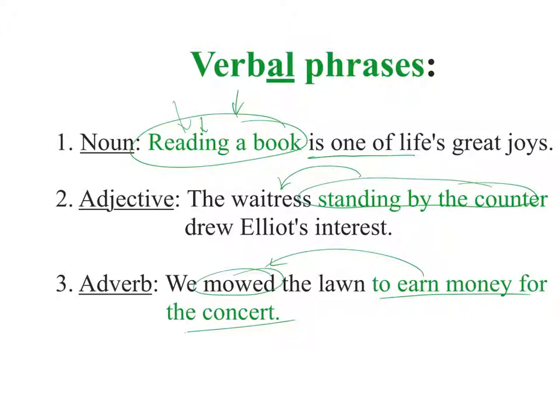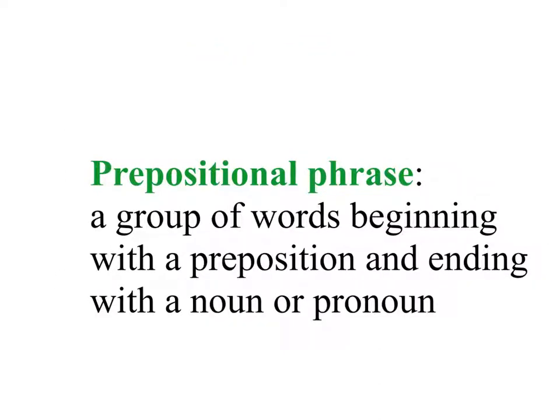But the one I want to focus on most is next. And that is the prepositional phrase. A prepositional phrase is a group of words beginning with a preposition and ending with a noun or pronoun. Now, it might be handy here, if you're forgetting what a preposition is, to go back quick and watch the video about prepositions. Because to find a prepositional phrase, you must be able to identify a preposition because it begins with a preposition.